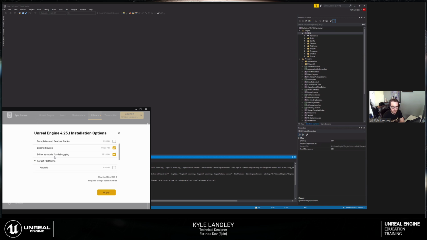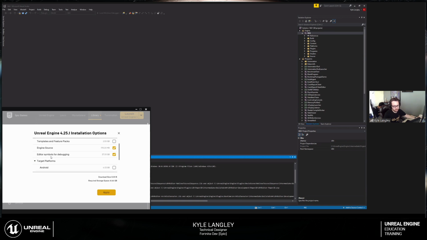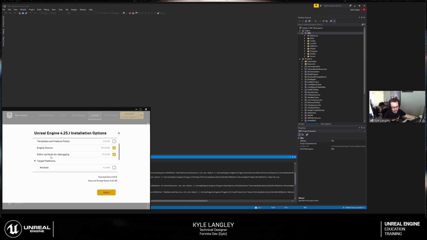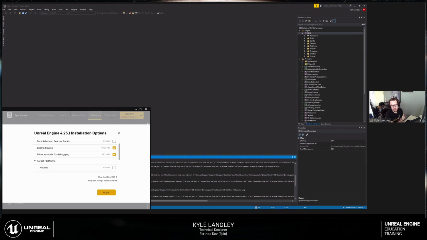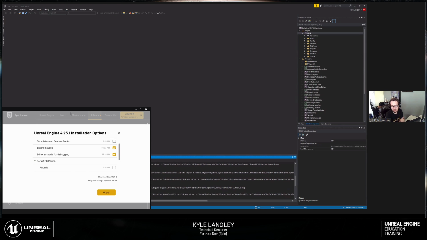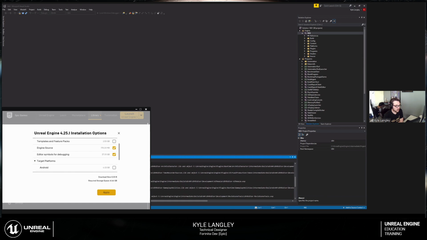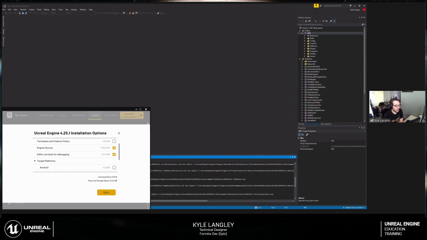And if you're an art program, or you're not teaching programming, you can choose not to include the engine source and the editor symbols for debugging, and not have those target platforms, and you can get the engine installation down to a fairly reasonable size, so you're not downloading all 27 gigs of the editor symbols all over the network.